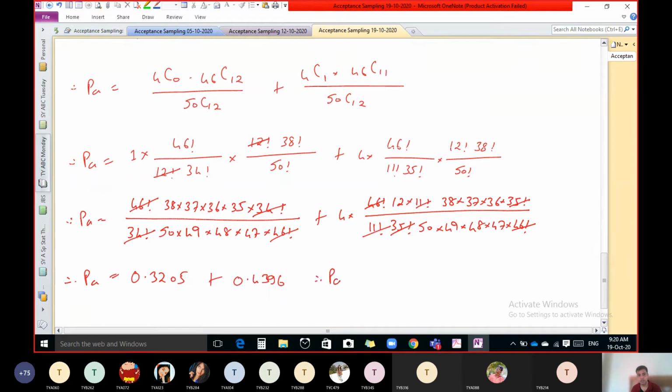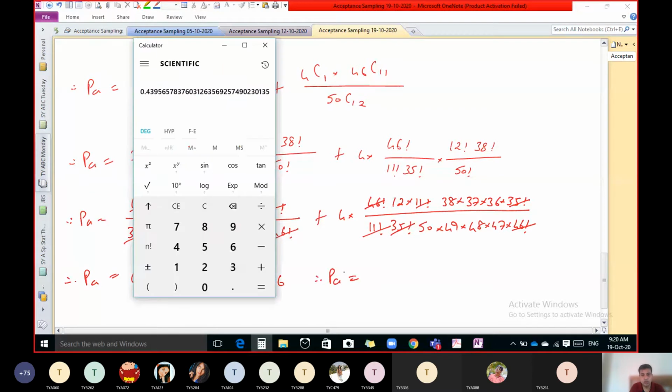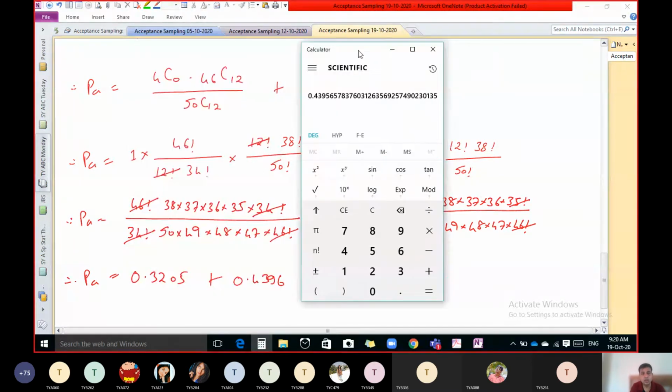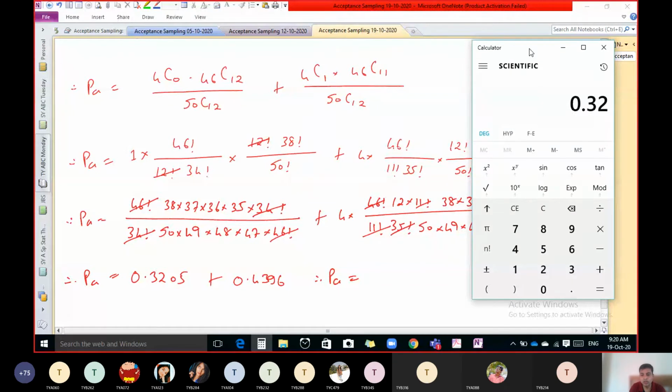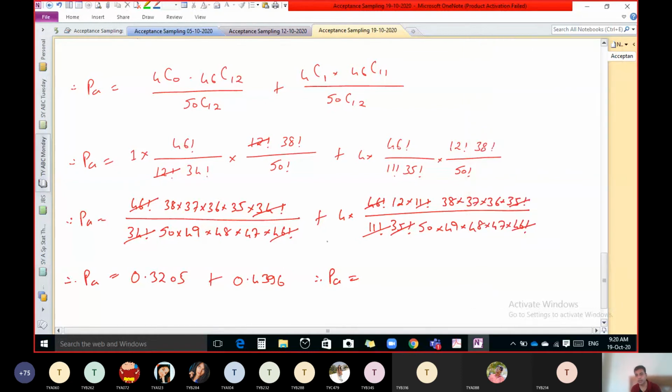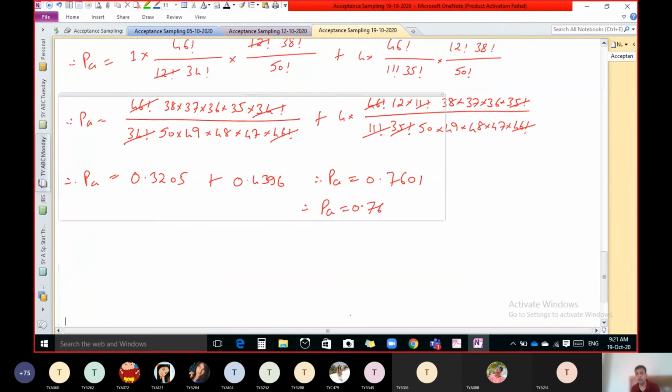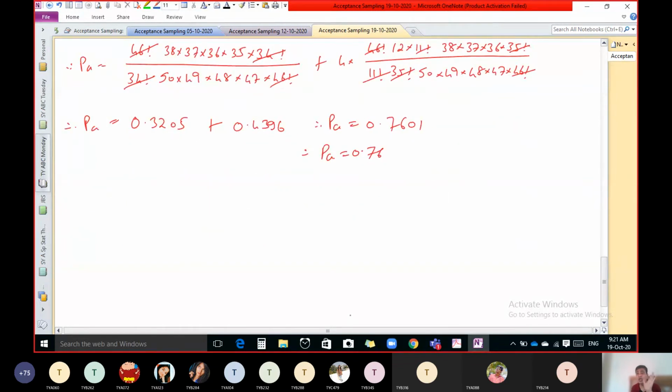So just add these two. So 0.3205 plus 0.4396. So 0.7601, that is our final answer, or you can write 0.7601 as 0.76. So 0.76, that is the probability of accepting the lot when the lot is not good, and which is nothing but what?